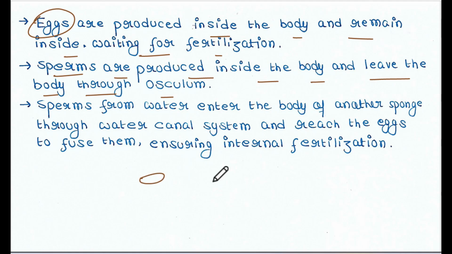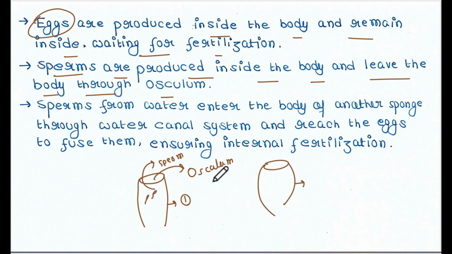So you know that if this is the sponge body, this is the big hole that is called the osculum. So suppose sperms are produced here, so they will come out through the osculum. And this is sponge body 1, and suppose this is sponge body 2. Now what happens? These sperms will come out through the osculum and they will swim in the water and they will then enter the body of another sponge.